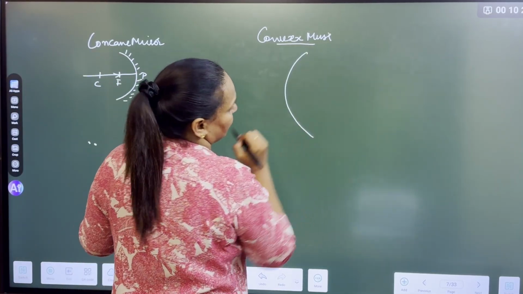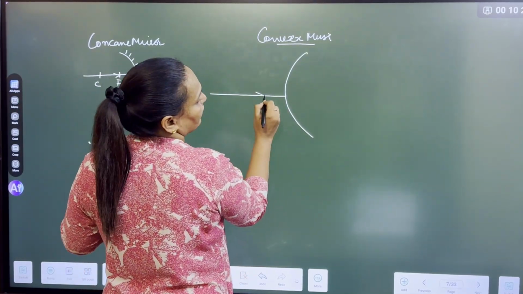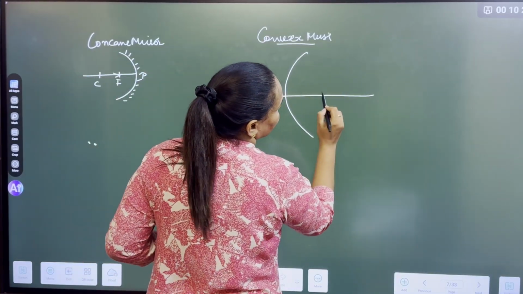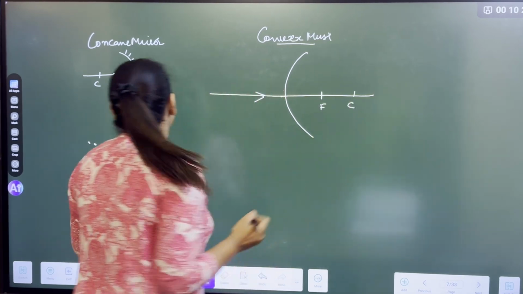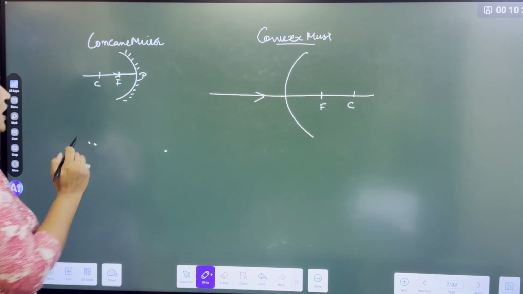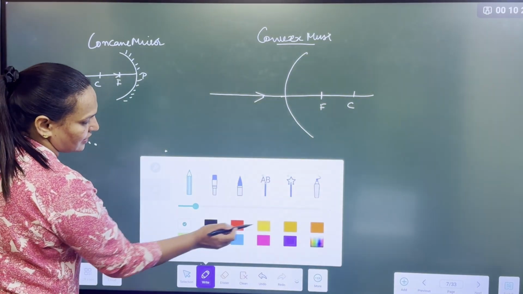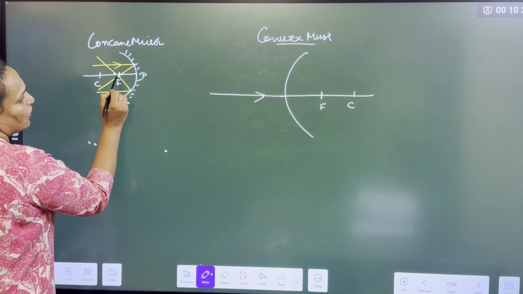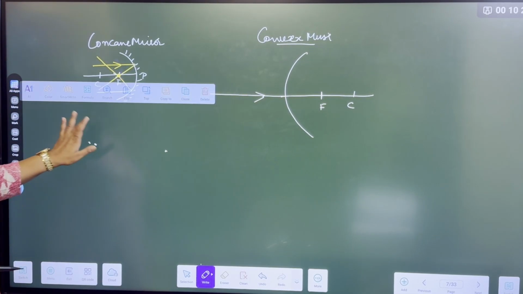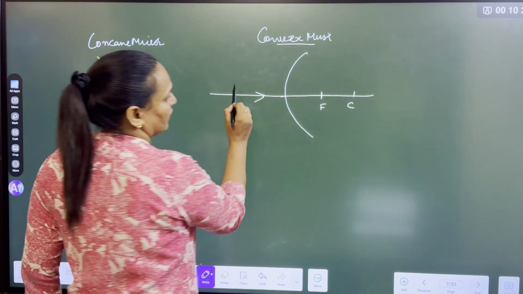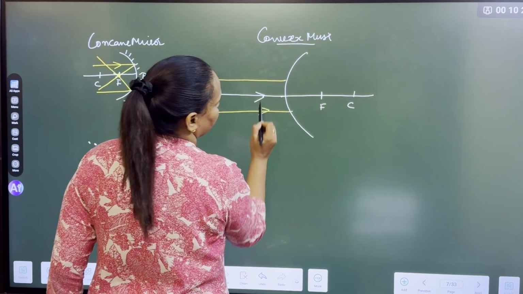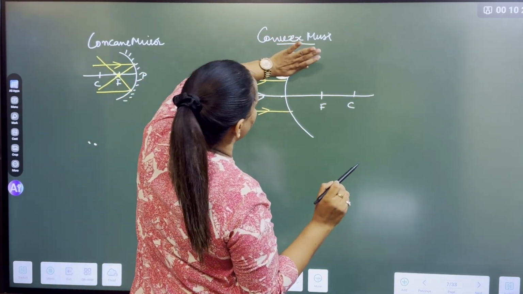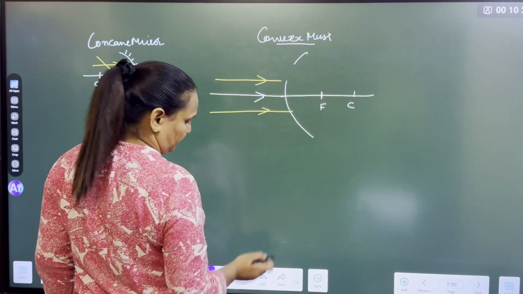Whereas in a convex mirror, the bulging surface is the reflecting side. So what happens here? Everything is behind the mirror. Here everything is before the mirror. Here parallel rays are coming. They will all pass through the focus. That's why it is called the real focus. Whereas in a convex mirror, rays are coming parallel, but they will diverge. What will happen to them? They will diverge.